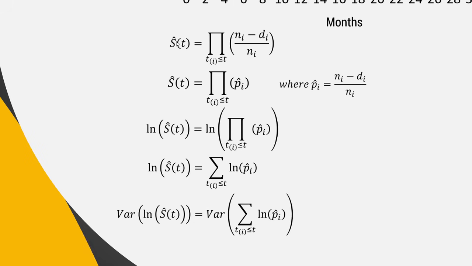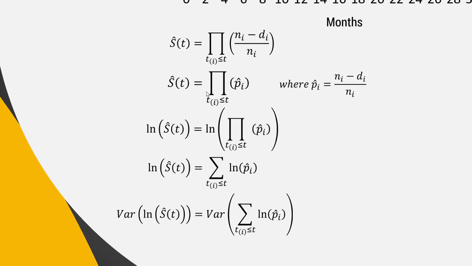So the survival at any given point, we've done this already. This is the formula for survival. It's the product. This little bit underneath the product just says for all the values of t that are less than or equal to the one we're looking at. So we're going to first just turn this proportion into p hat to make things a bit easier, so we don't have all these n's and d's hovering about the place. So p hat relates to that proportion that have survived effectively.